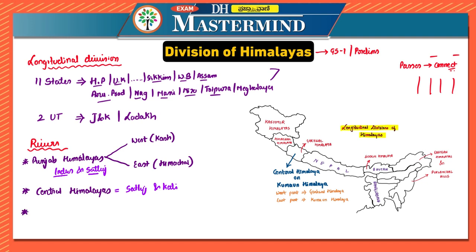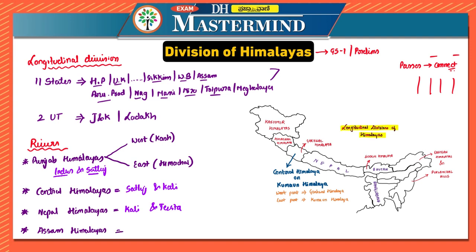Next, you have the Nepal Himalayas, correct? This Nepal Himalayas lies between the Kali river and the Teesta river. The next division is the Assam Himalayas.